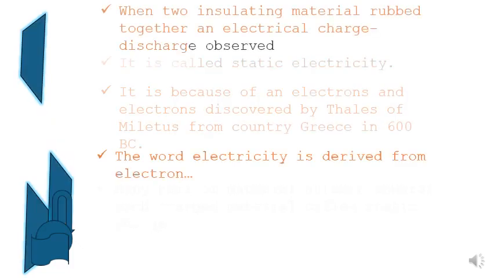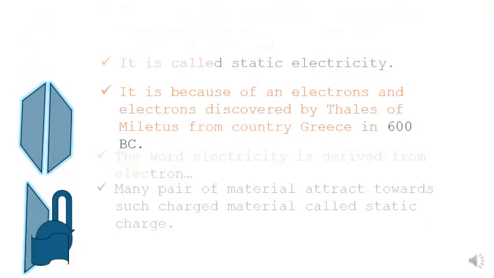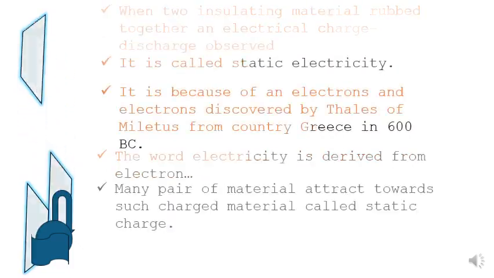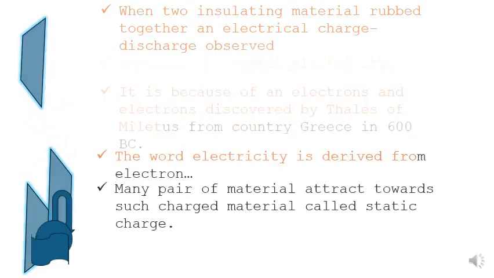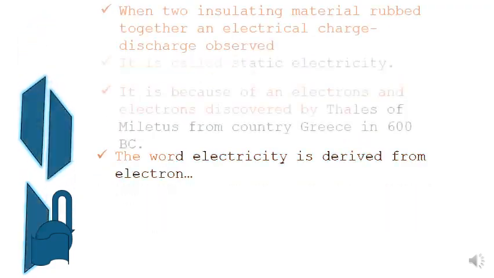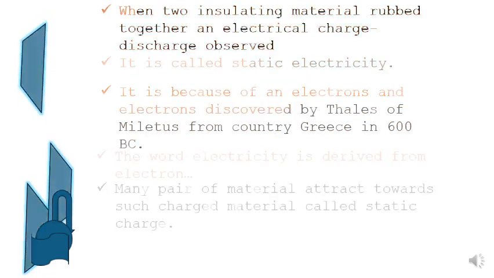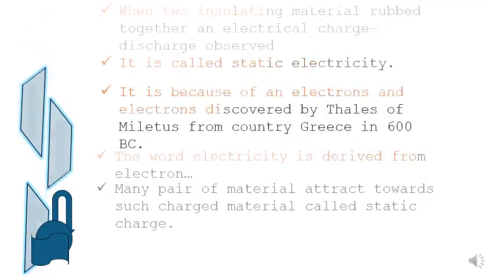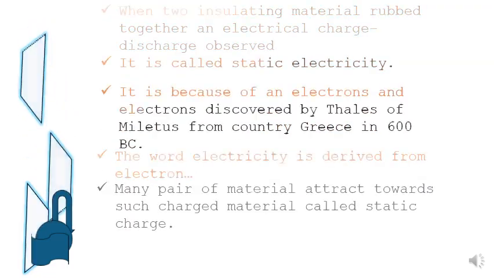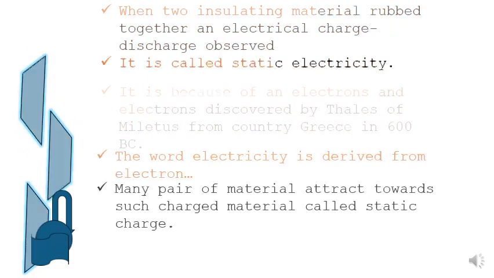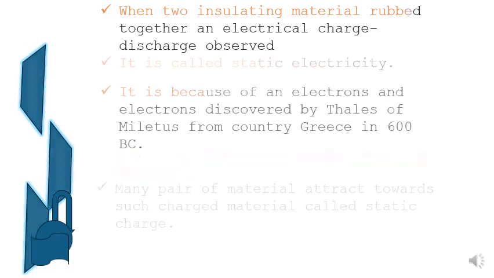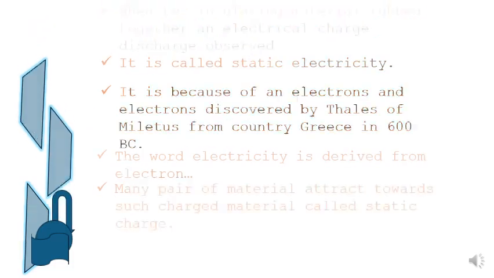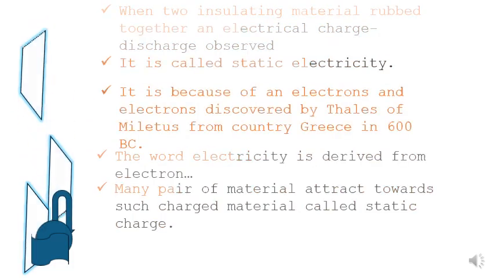First we understood the electron and static electricity. From the electron, the word electricity was derived in 600 BC by a scientist from Greece, and this charged particle will attract many materials like paper, a ball and a pin. So this is how static electricity is derived.